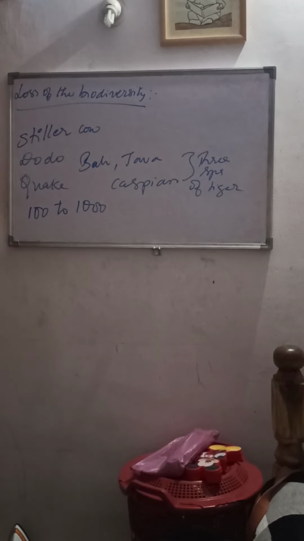These are the animals which have become extinct: the Steller's sea cow, dodo, quagga, thylacine, and three subspecies of tiger. They have become extinct because of what? Because of anthropogenic activity. What do you mean by anthropogenic activity? That is man-made activities. So this is the loss of biodiversity.